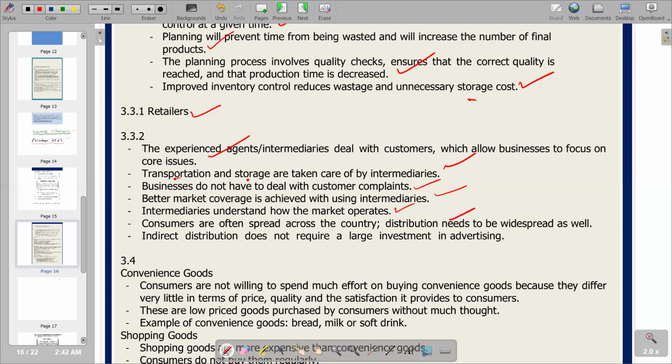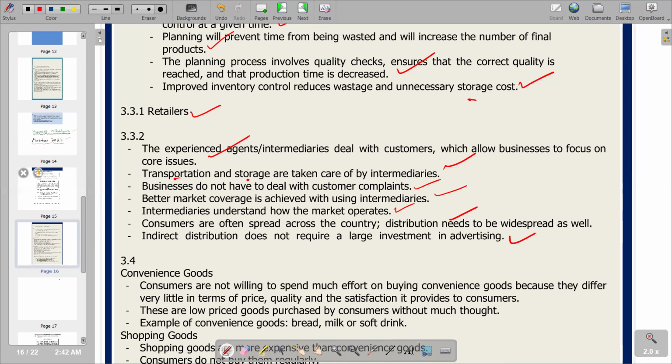So we have this one, and the last one, indirect distribution does not require a large investment in advertising. So this is actually explaining from the point of view of reduction of advertising costs. With indirect distribution, we face a lower cost than if we were doing it ourselves as a business. So engaging an intermediary makes us reduce the advertising cost. So we put this one as the last one.